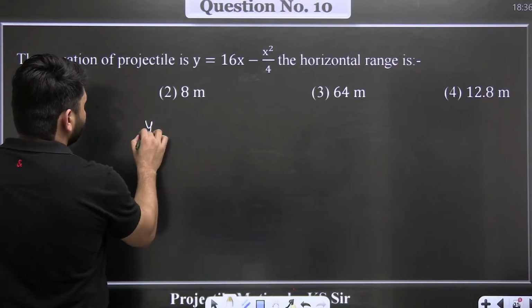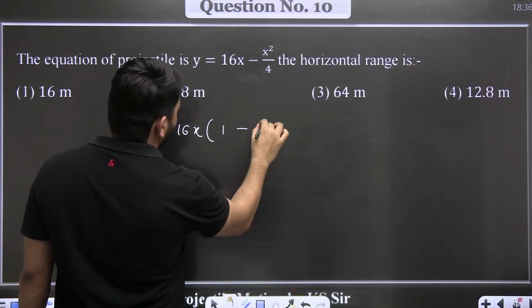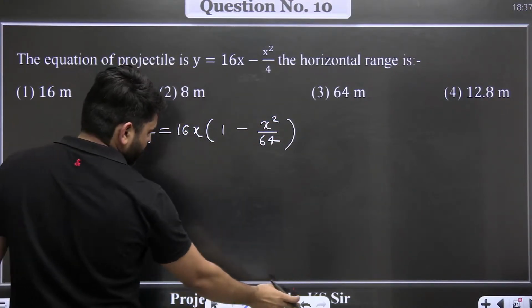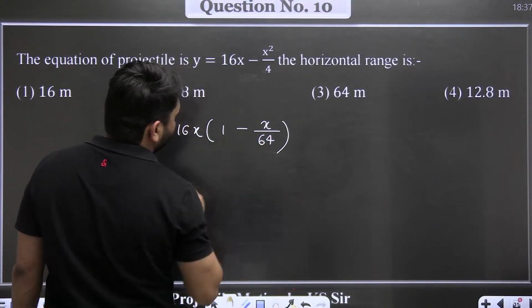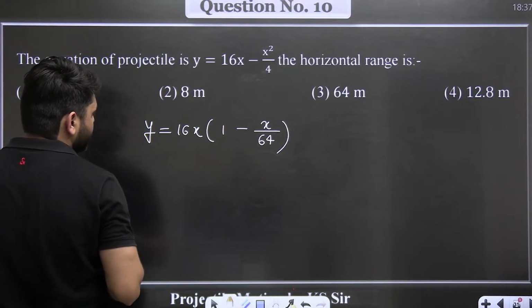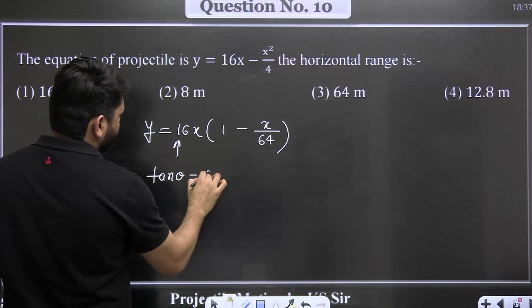So what we do is take 16x common: y = 16x (1 - x/64). So tan theta is 16.